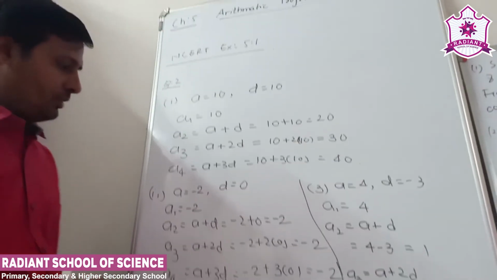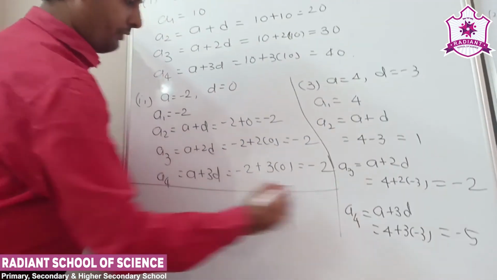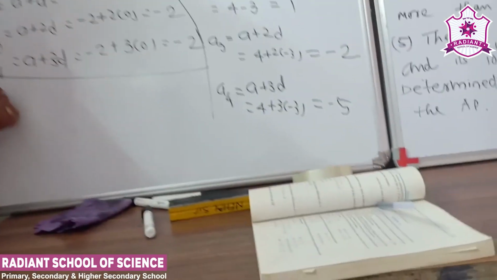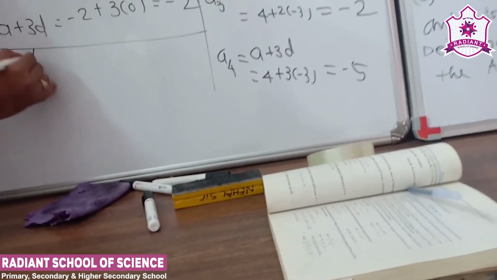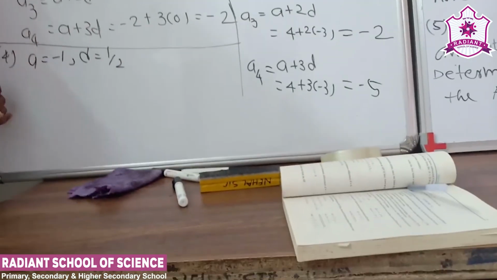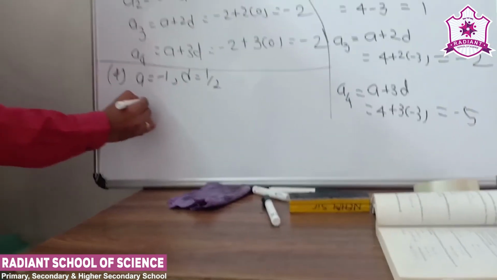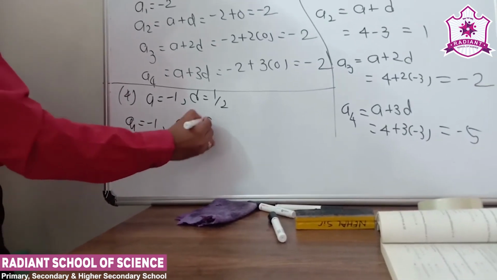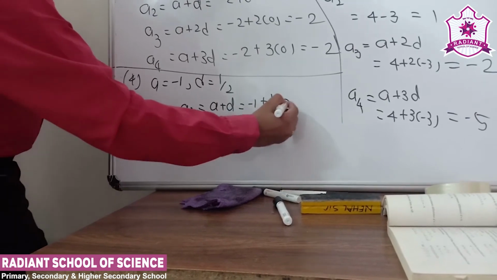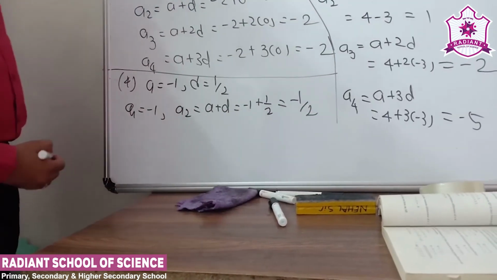Okay, understand? So similarly question number 4 is given that a is equal to minus 1 and d is equal to half. So simple, let's go. First term minus 1, second term a plus d, so minus 1 plus half, we got minus 1 by 2.